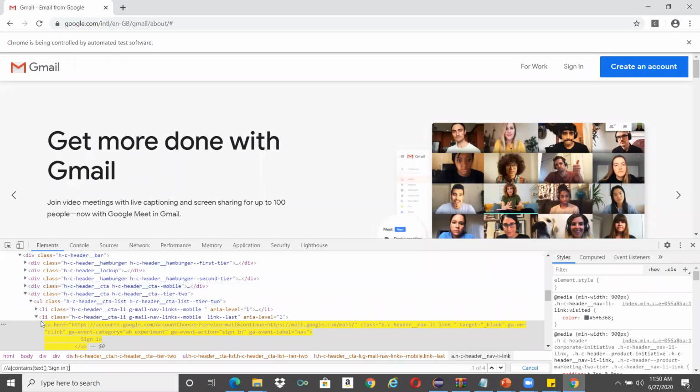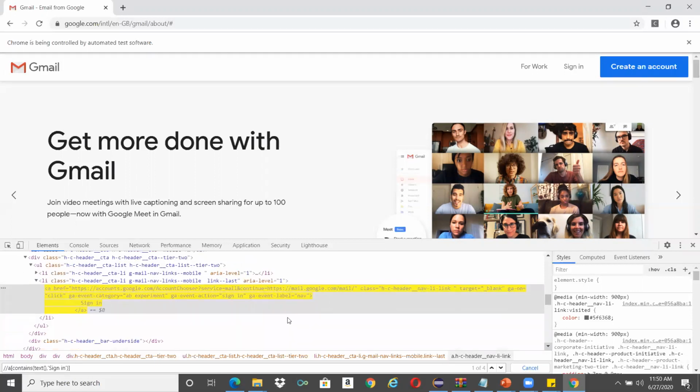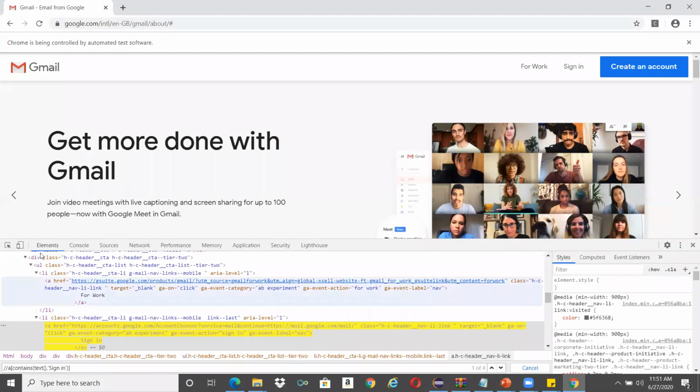If you go in depth, this is how XPath is a powerful locator, which helps us navigate using parent and child. For example, once we uniquely identify this, if it does not have any child, or if we are not able to find this unique one, try to find something which is there above.